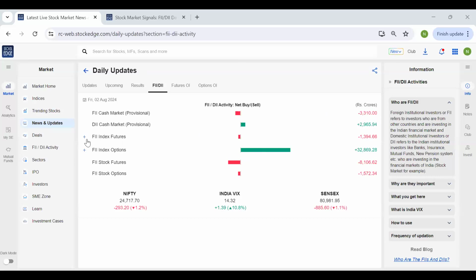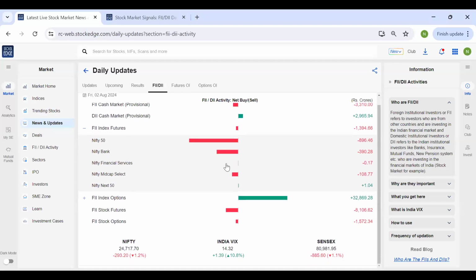Moving to the futures data, which gives us a better understanding of the trend of the market. If you are a derivatives trader, then you will understand what futures and options mean. If you see beside the FII index future, we have this plus sign. If you click on this plus sign, there are 5 indices that are currently available for trading in futures, and the data for each of the indices is provided for the FIIs.